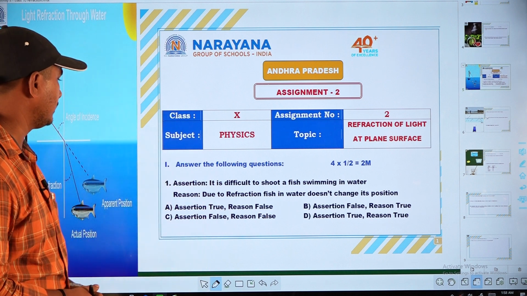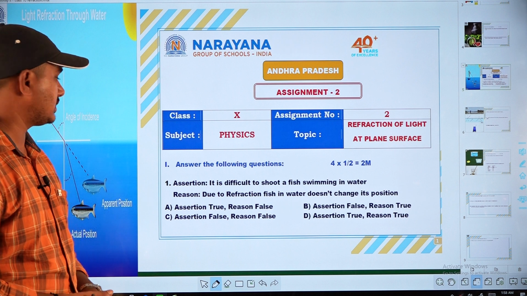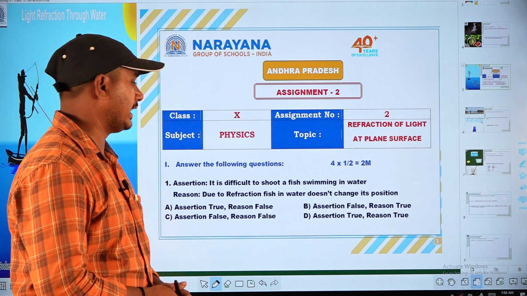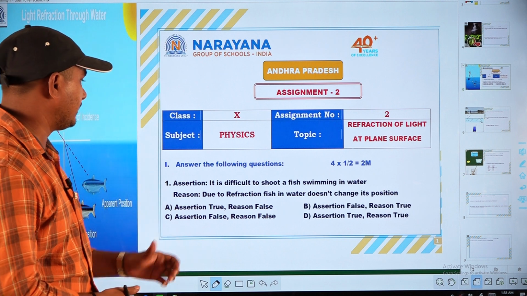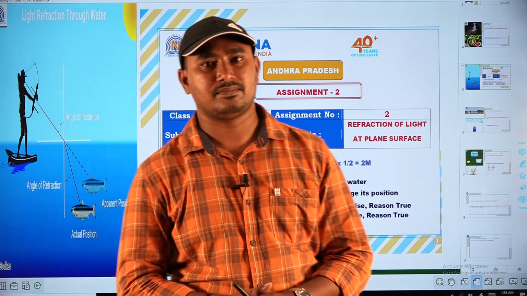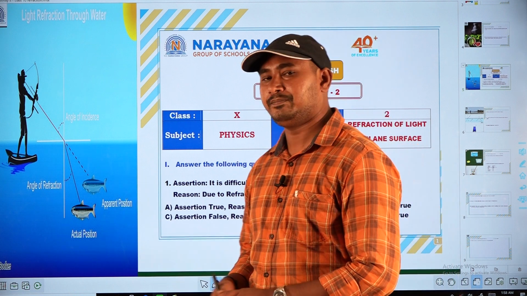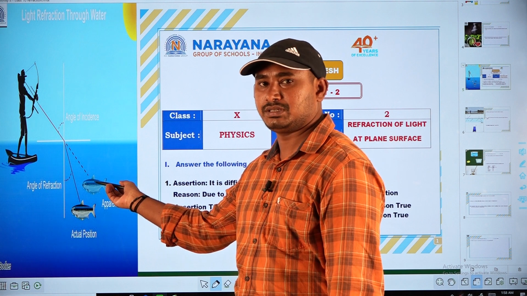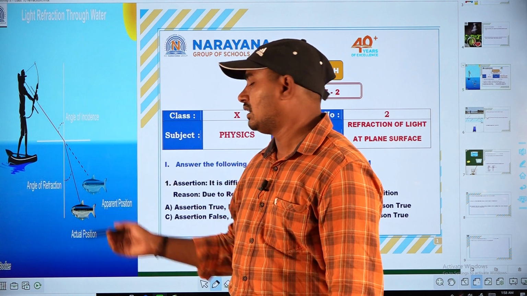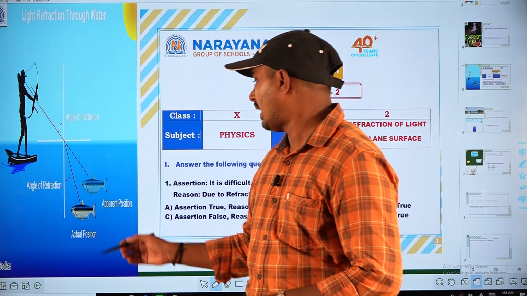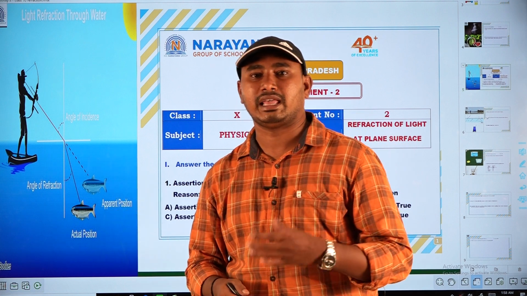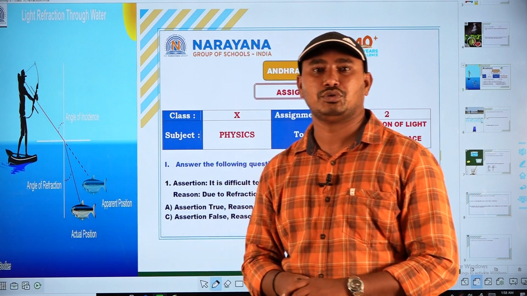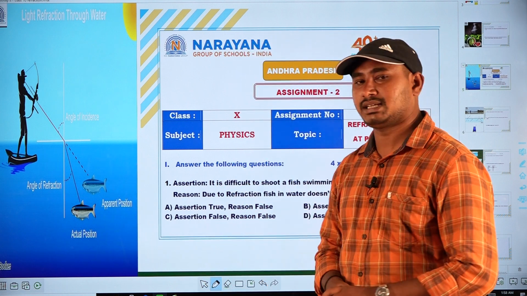This is an assertion-reason type question. What is the assertion here? It is difficult to shoot a fish swimming in water. Yes, the assertion is correct. See here, this is the actual position of the fish, and this is the apparent position of the fish. When the person tries to shoot a fish, he is actually seeing only the image of the fish. That's why it is not possible for the shooter to shoot the fish. So the assertion is correct.